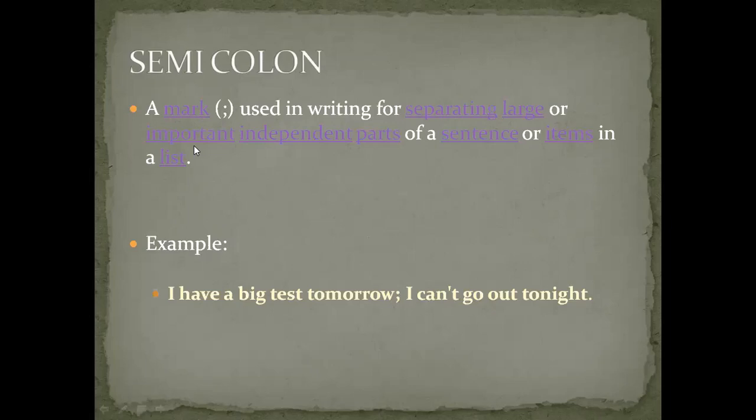Did I use any conjunction like and, because, but, or? No, I did not use any, right? So these are independent parts of a sentence. I did not use any conjunction there. That is why it is: I have a big test tomorrow; I can't go out tonight.